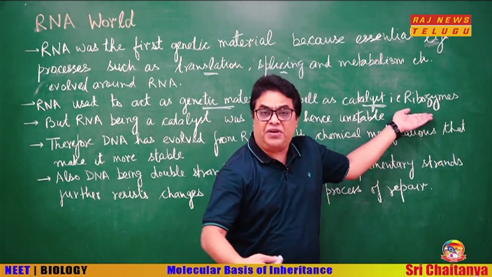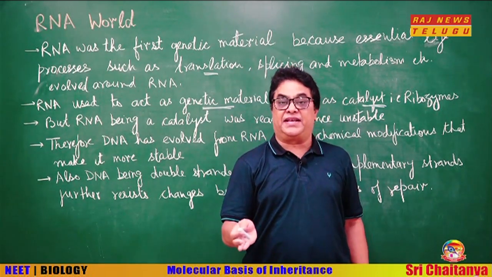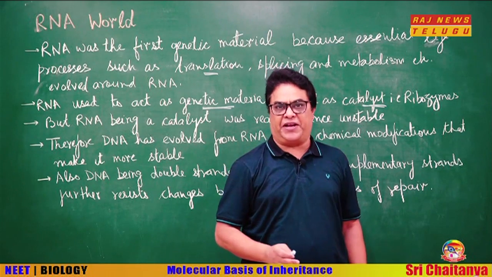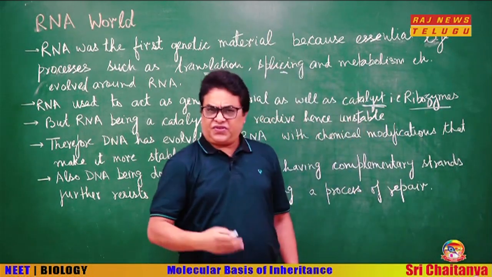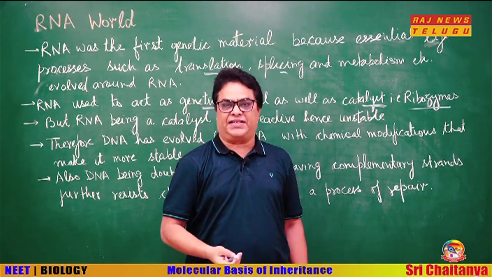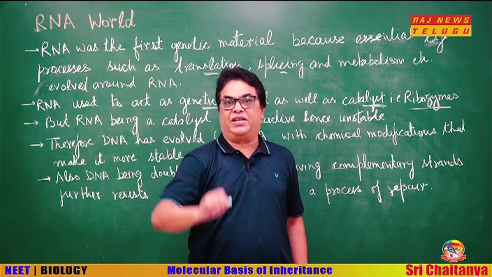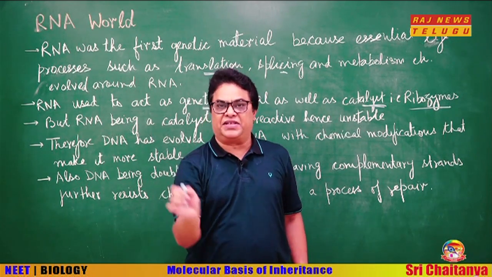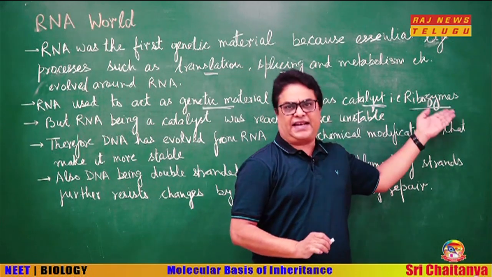Because we have discovered many cases where a biochemical reaction is catalyzed by RNA rather than protein, and such RNA are called ribozymes. For example, the peptidyl transferase enzyme during protein synthesis. For example, the telomerase enzyme that forms the telomeres of the chromosome. So, in all these cases, RNA is the catalyst.